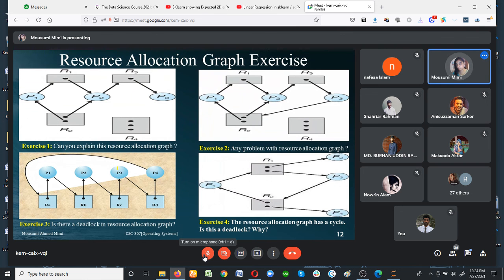Process 3 holds resource 3. Process 3 requests resource 4. Process 4 holds resource 4, but process 4 requests resource 1. Now the problem is that each of the processes requests some resource which is already held by another process.